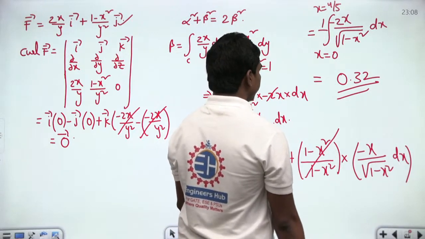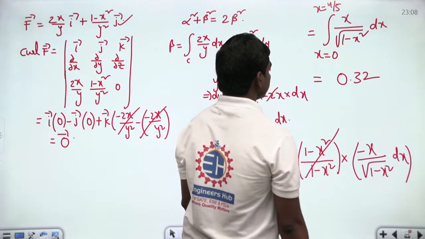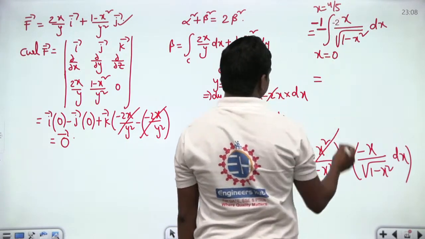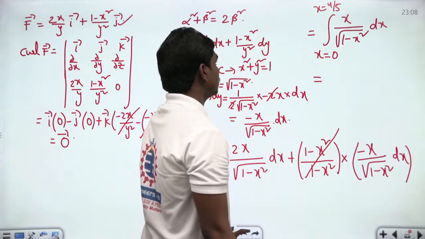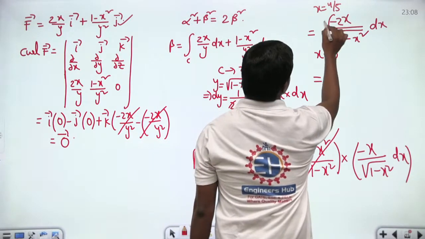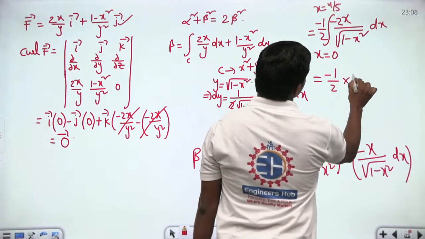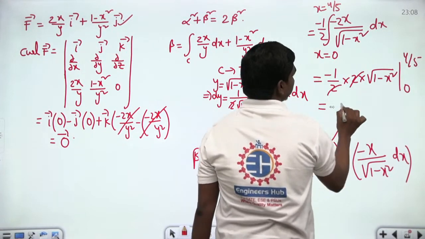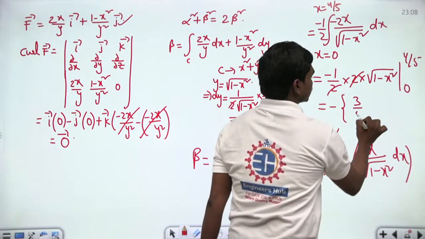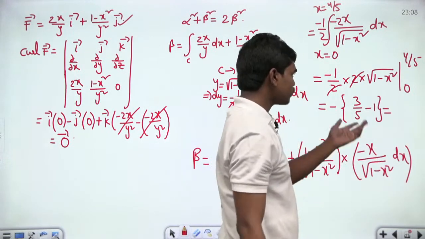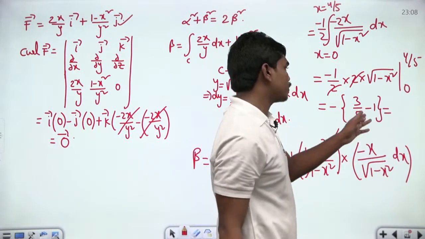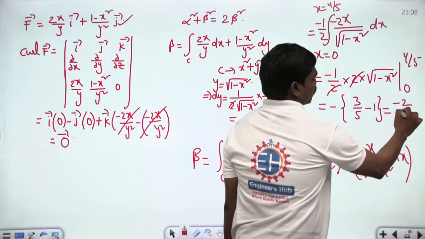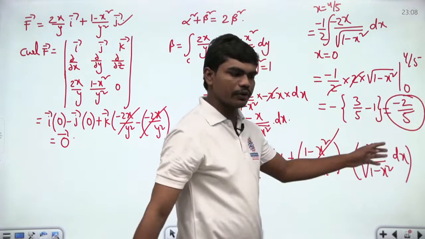So let me write a few other things here. Let us try to evaluate this integration. So minus 2 if you write, and minus 1 by 2, so this is minus 1 by 2 into 2 times root 1 minus x square within the limit 0 to 4 by 5. So you can cancel this 2, and when you take the limits, this is 3 by 5 minus 1. So finally you will have minus of 2 by 5 actually, correct? Minus of 2 by 5. This is what you will have, and finally you can calculate the values.